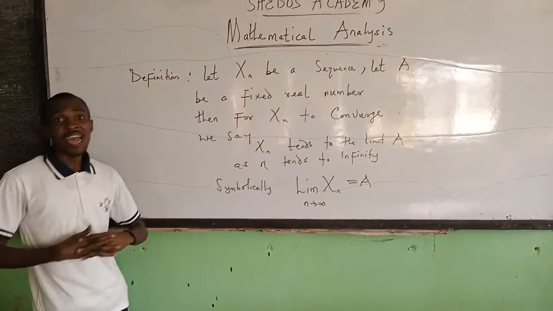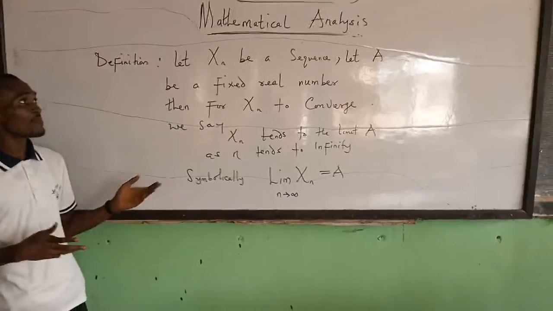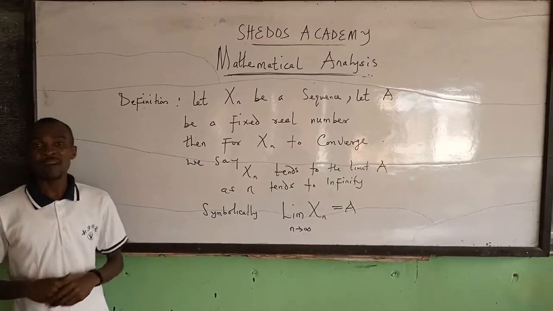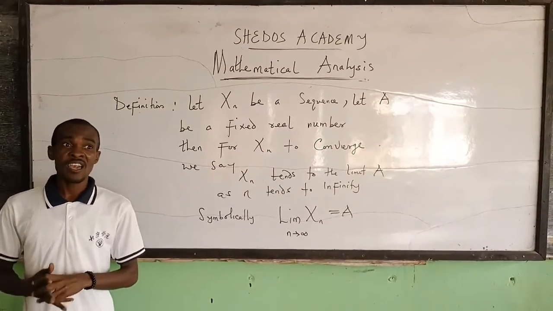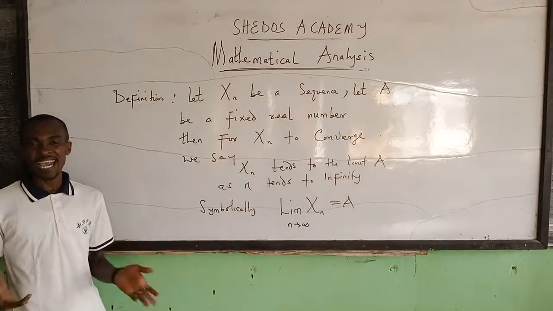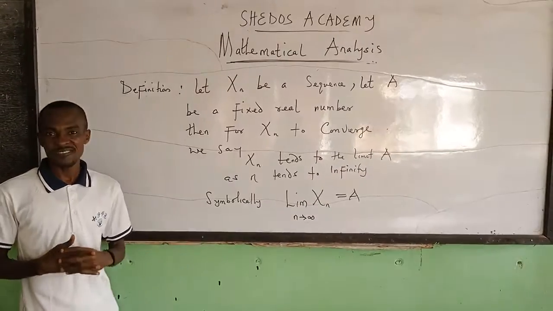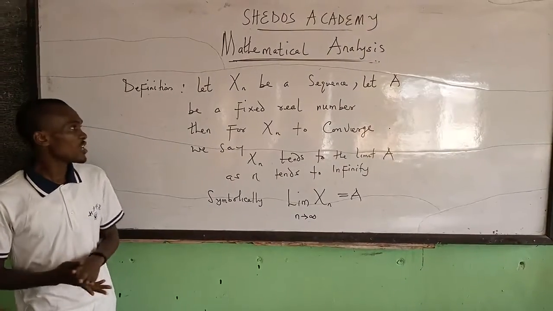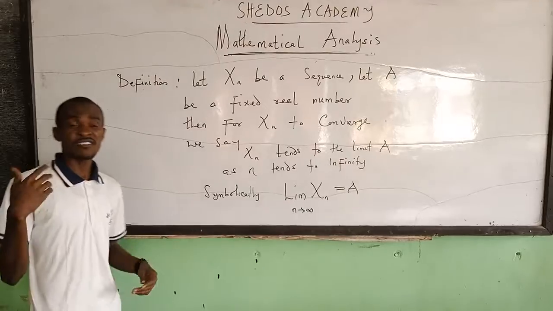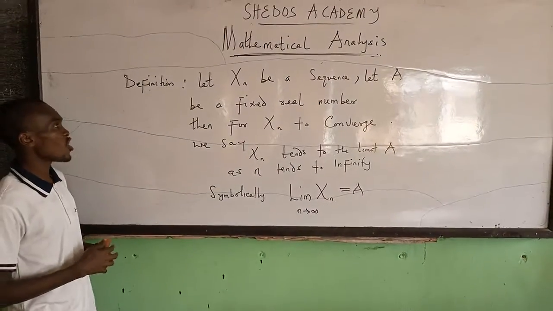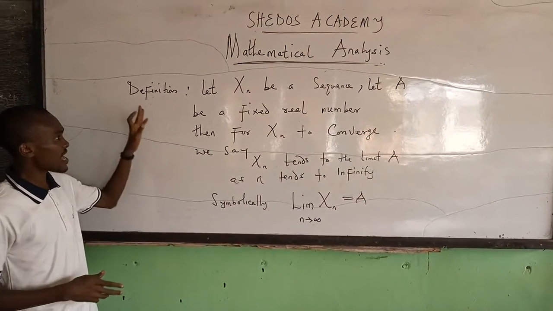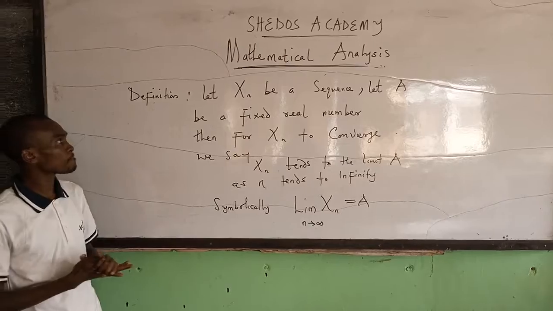Remember that mathematical analysis is a field of mathematics whose basic idea is the concept of limits. So let us quickly see what it means for a sequence to converge. We have a definition, as you can see on the board.